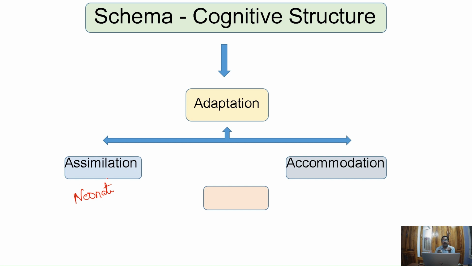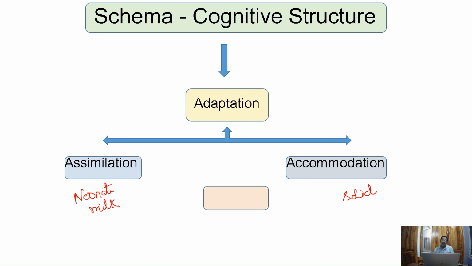To that baby, mother's milk is easily digested. But after a few months, we have to give solid food. Directly giving solid food will not be digestible by the kid. Therefore, what we do is make a semi-solid, and that semi-solid is given for some days. After that, solid food is given. So the milk is taken as such. Solid will not be taken as such. After some practice, it will be taken.